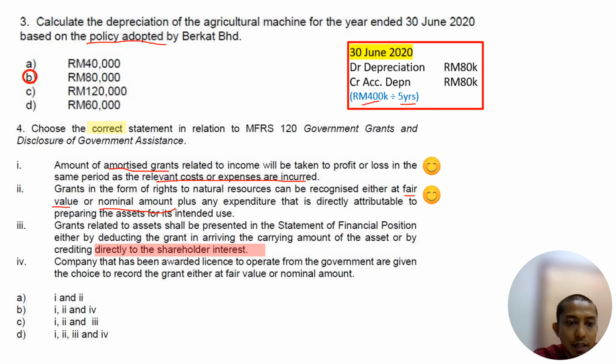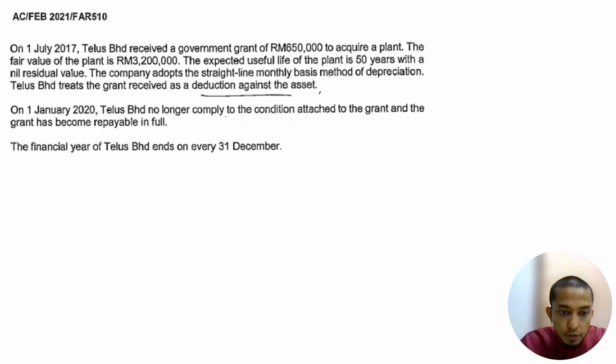Okay. So next, this one is wrong. The company that has been awarded a license to operate from government is given the choice to record the grant either by fair value or nominal value. Is it correct? Yes, correct. License is an intangible asset. So intangible asset, we can record either by fair value or nominal value, right? So 1, 2, and 4. 1, 2, and 4 is B. Okay? Right. Okay, guys, so we proceed to our calculation here.